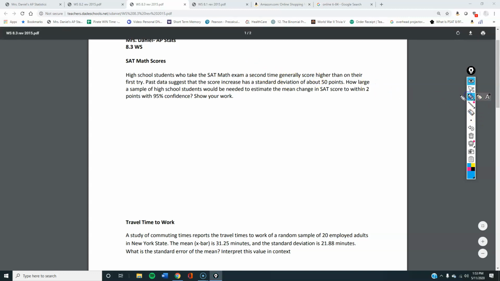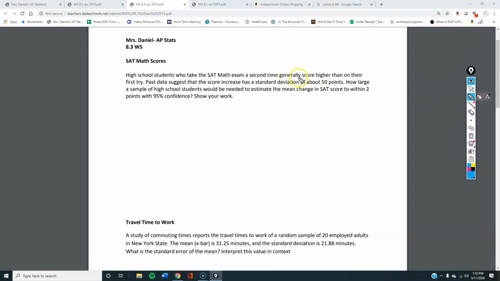Alright, SAT test scores. You can read it, try it. Standard deviation about 50. How large a sample do you need to estimate within 2 points with a 95% confidence interval? So, we want our margin of error to be less than 2, right? Our z is going to be 1.96 because 95% confidence, times our standard deviation of 50 over square root of n.